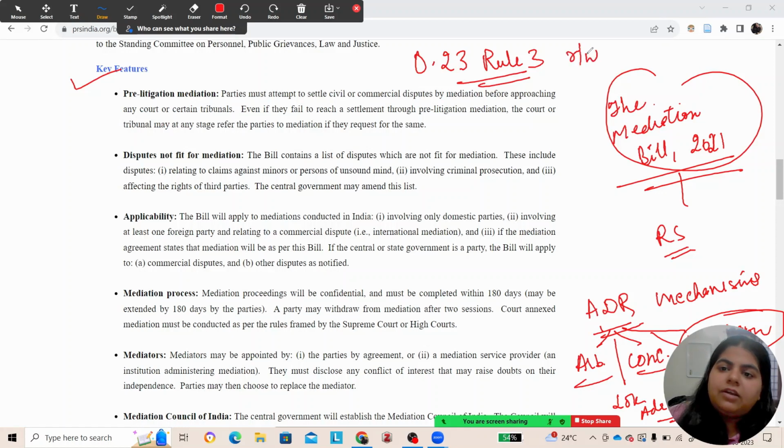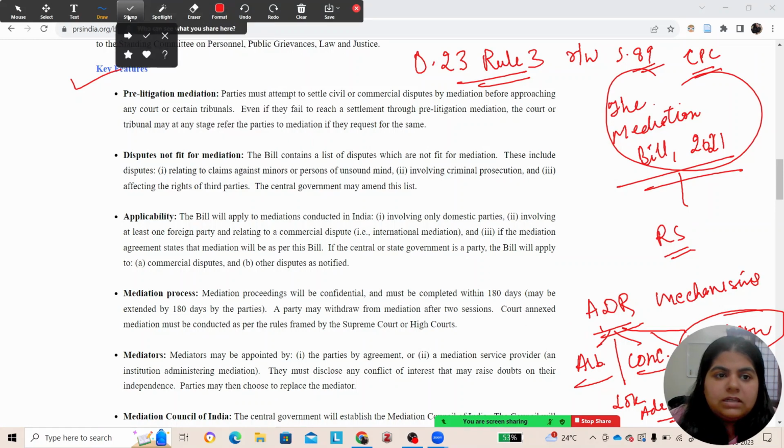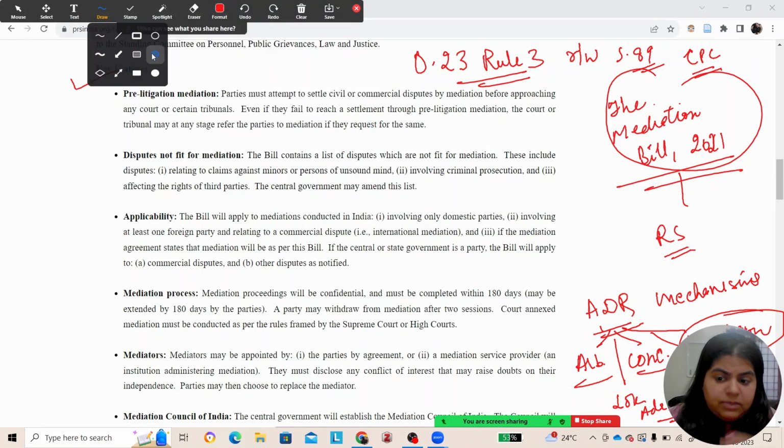Okay, and when we read it with Section 89 of the CPC, it says that if the trial court or the adjudicating court finds it fit that a matter can be referred to an alternative dispute resolution mechanism, then the court may refer the matter to arbitration, conciliation, mediation, lok adalat, or anything of that sort.